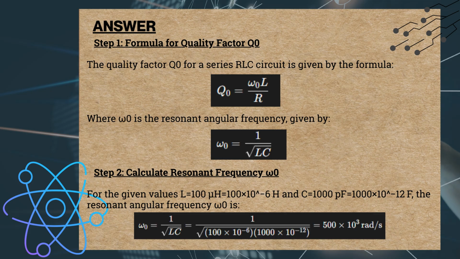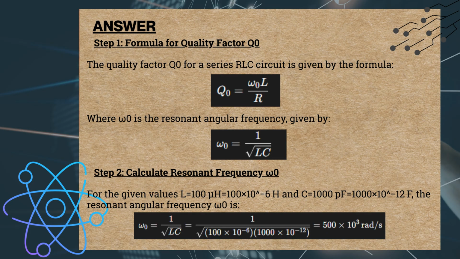Step 2. Calculate resonant frequency omega 0. For the given values, L is equal to 100 microhenries, which is equal to 100 multiplied by 10 to the power of negative 6 henries, and C is equal to 1000 picofarads, which is equal to 1000 multiplied by 10 to the power of negative 12 farads. The resonant angular frequency omega 0 is